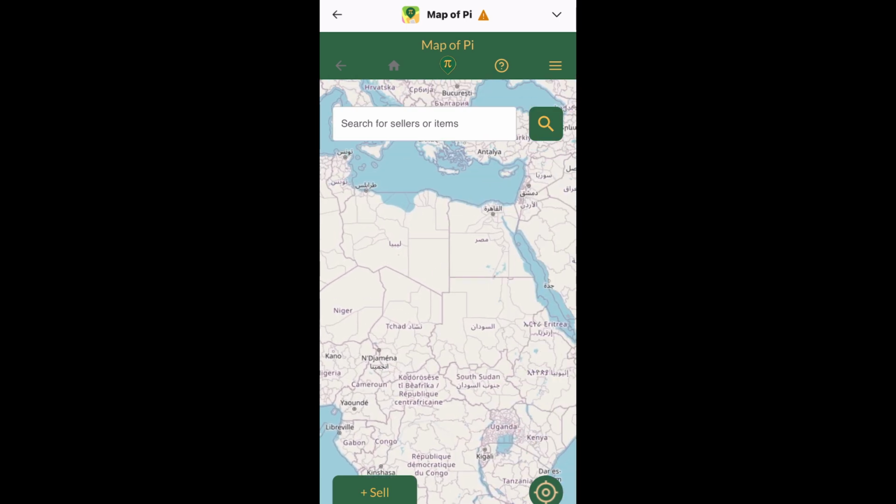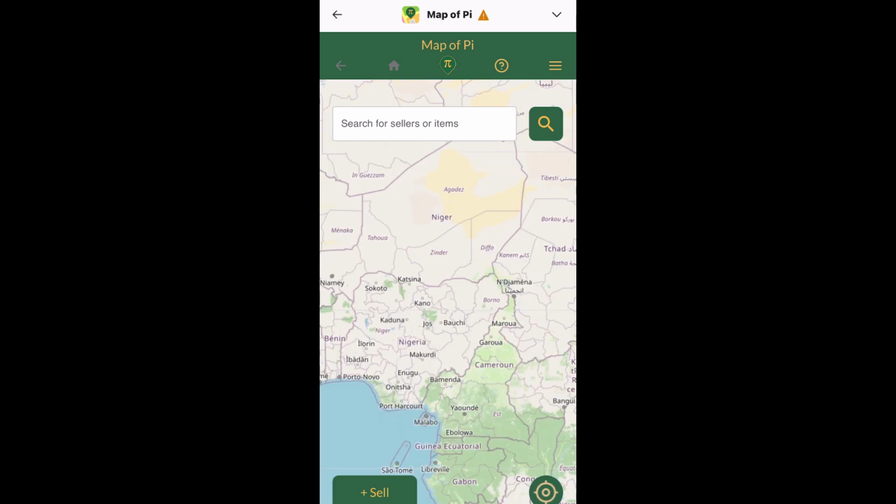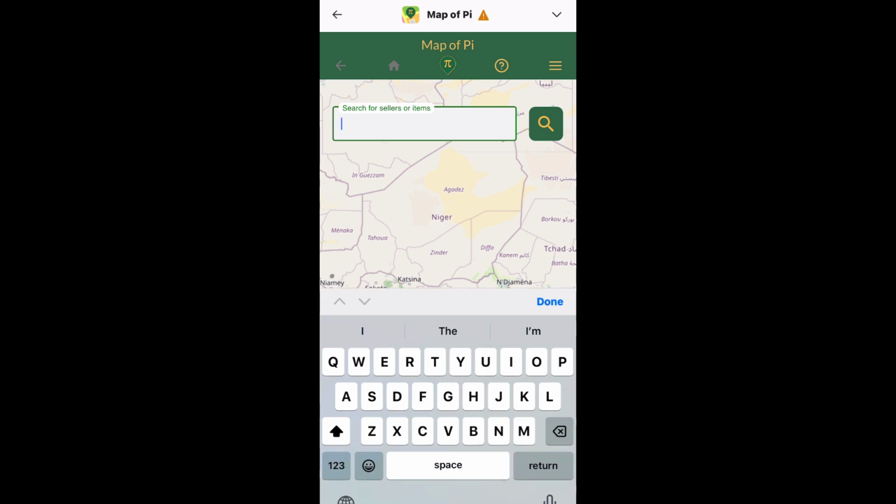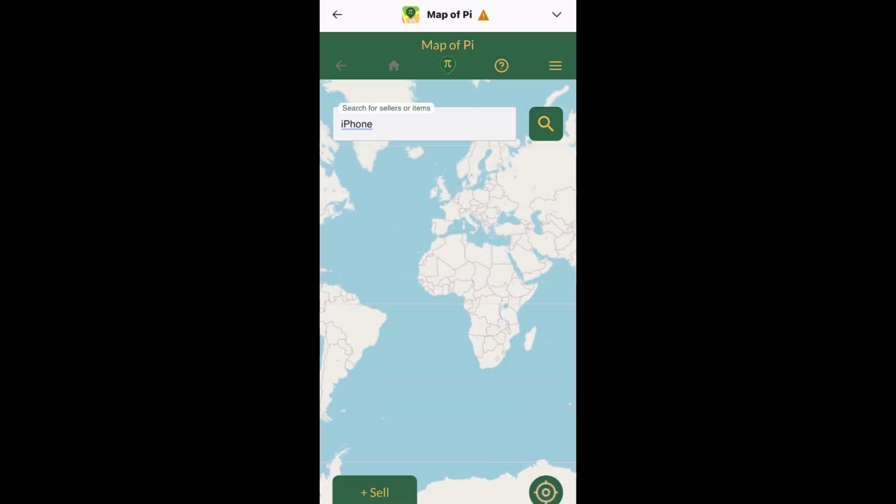As a matter of fact, the app is actually working properly. If you come back here, it says search for sellers or items. I don't need seller's name, so let me search for items. Let me say iPhone, and I click search. It doesn't return anything, which means this particular app is empty.